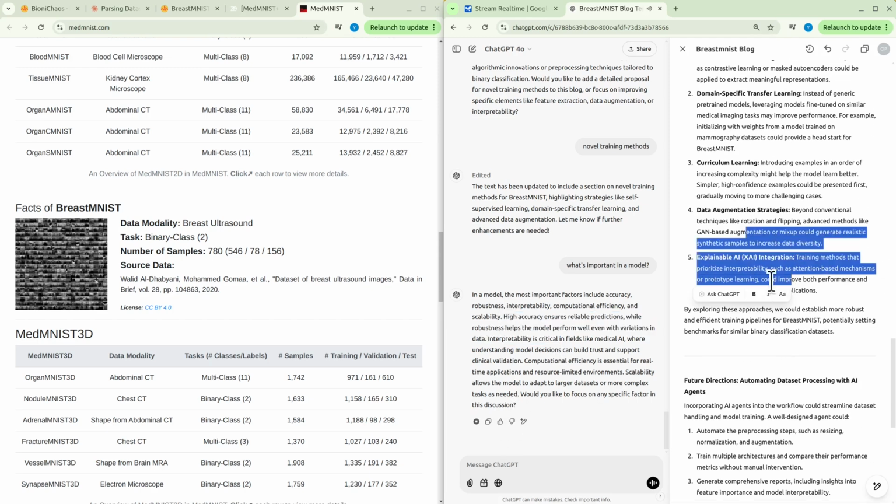In a model, the most important factors include accuracy, robustness, interpretability, computational efficiency, and scalability. High accuracy ensures reliable predictions, while robustness helps the model perform well even with variations in data. Interpretability is critical in fields like medical AI, where understanding model decisions can build trust and support clinical validation. Computational efficiency is essential for real-time applications and resource-limited environments. Scalability allows the model to adapt to larger datasets or more complex tasks as needed. Would you like to focus on any specific factor in this discussion?